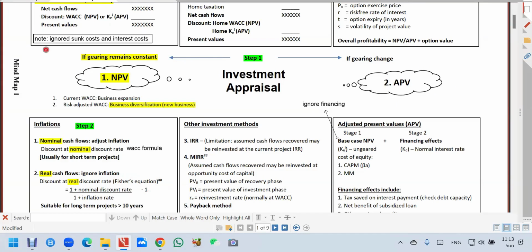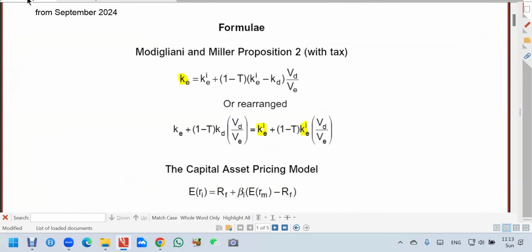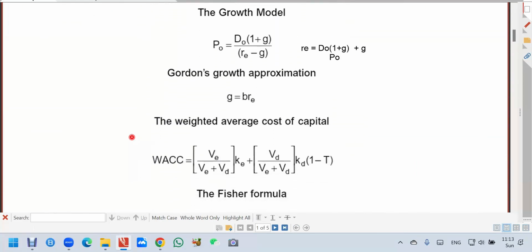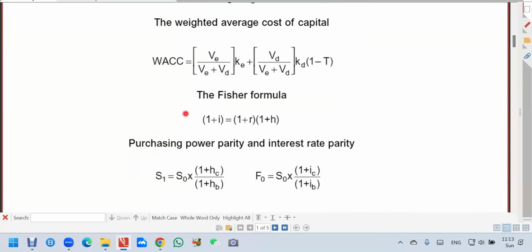So let's go to your formula. This is a Fisher's formula or Fisher's equation. Forget about symbol, they are not important. I just roughly explain to you, that's all.